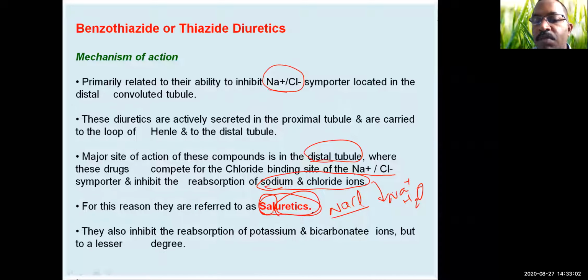That's why they have the name saluretics, because they prevent the reabsorption of Na plus and Cl minus, or sodium chloride. They also inhibit the reabsorption of potassium and bicarbonate ions, but to a lesser degree.